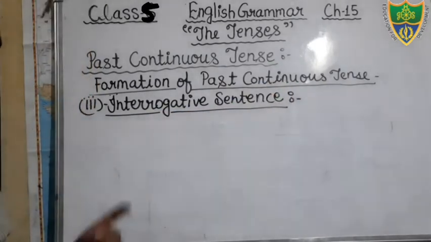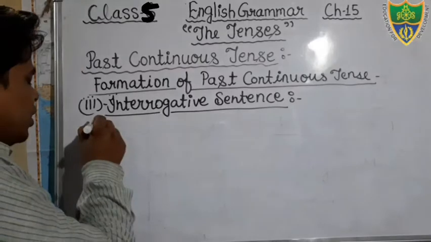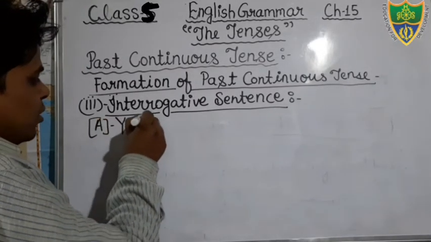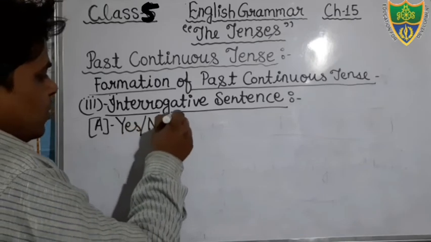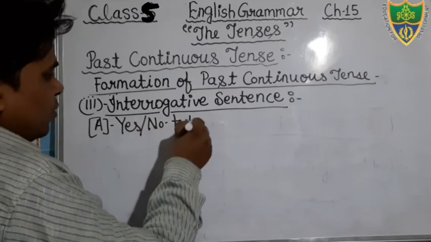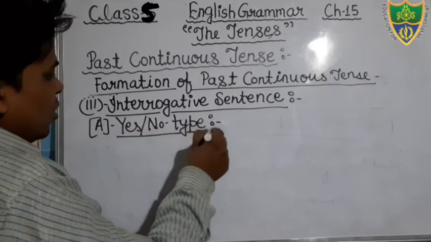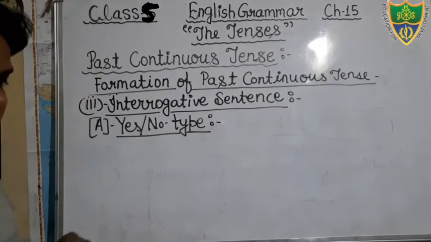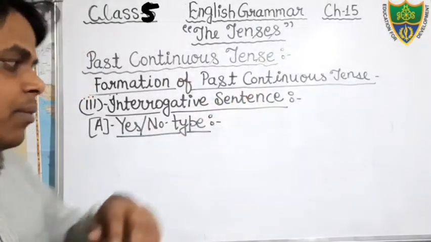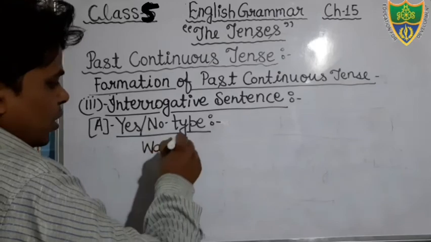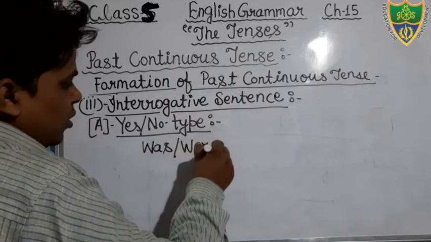Just see students, there are two types of interrogative. I have already told you, SNO type and WS type. SNO type, okay. So just see, what does it mean by SNO type? It always starts with the helping verb. So what would be the structure here? Was and were in the beginning according to the subject, okay.